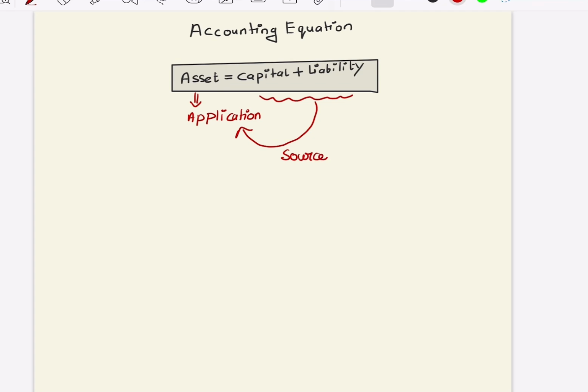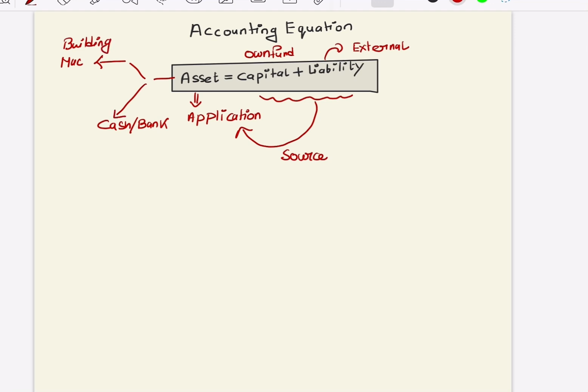Capital means your own fund, whereas liability is the external fund. With that help you create an asset. Now, what does asset mean? There are a lot of assets. We can say cash is an asset, or whatever money is in the bank is an asset. Along with that, tangible assets mean your machine, your building, your furniture. All these are tangible assets.